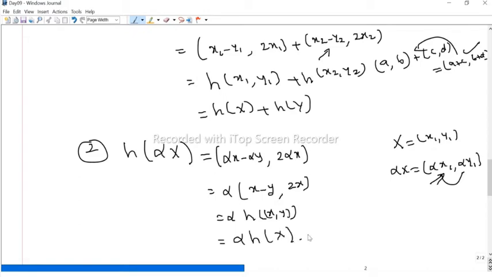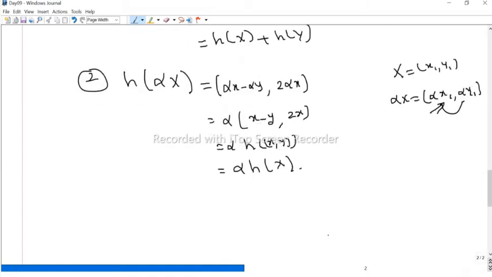So therefore, this h satisfies two conditions. Therefore, h is a linear transformation.